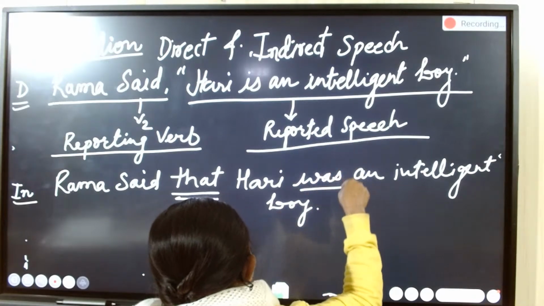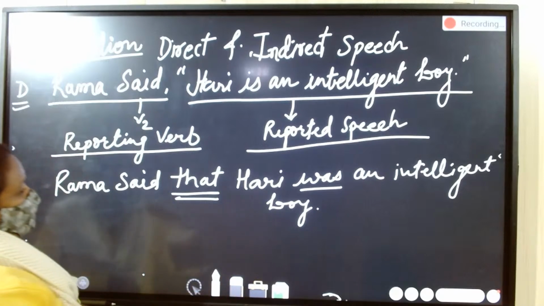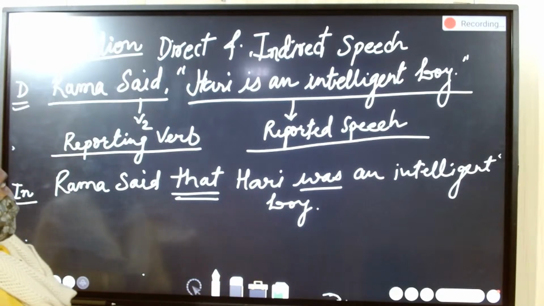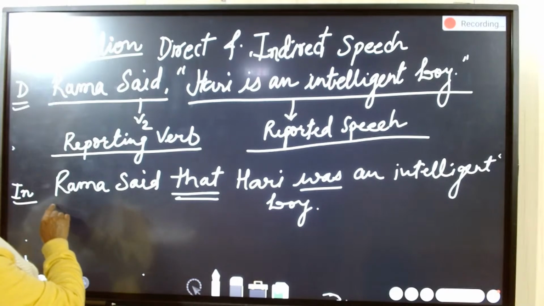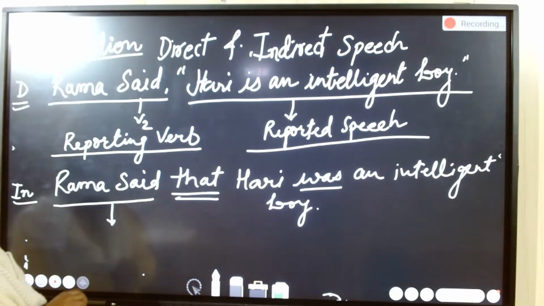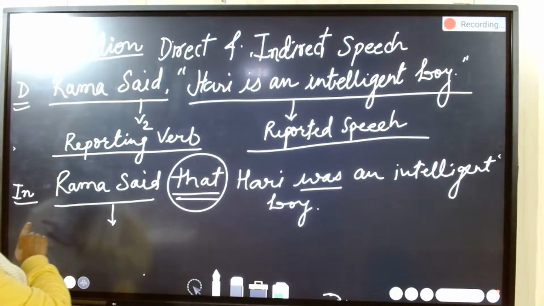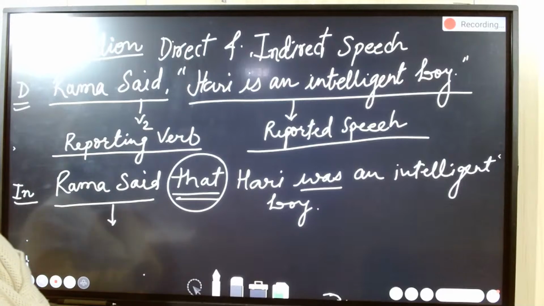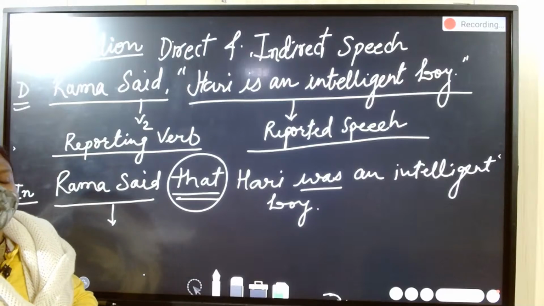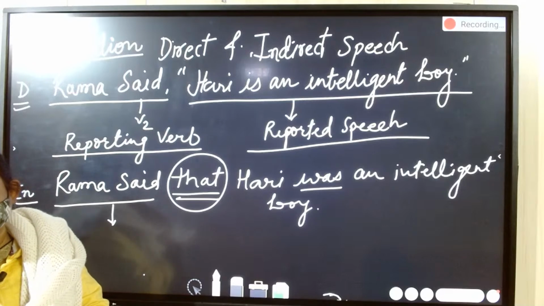So the reported speech changes according to the respective tenses, and the reporting verb stays as it is. In place of inverted commas, we put that. So the indirect speech is: Rama said that Harry was an intelligent boy. This is the indirect speech sentence, children.